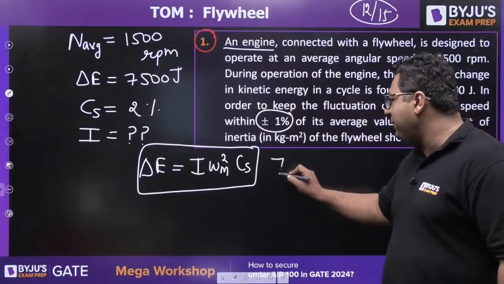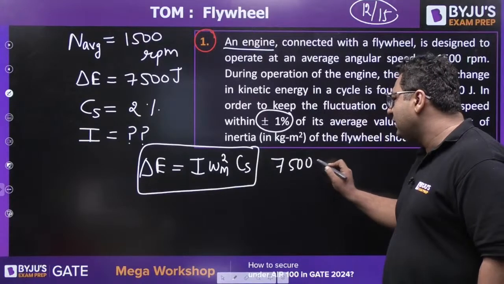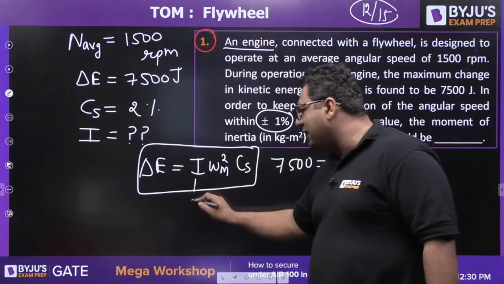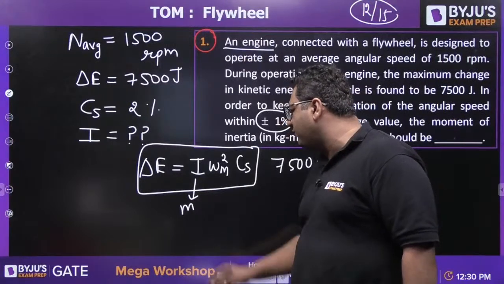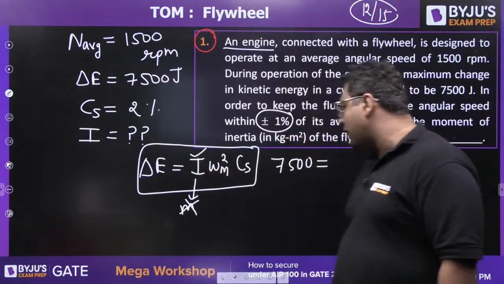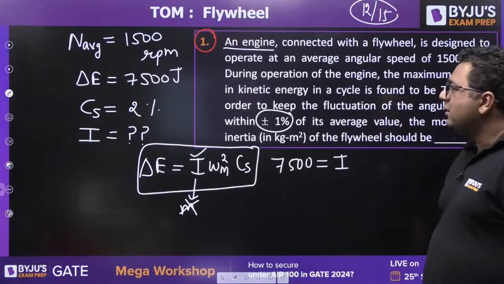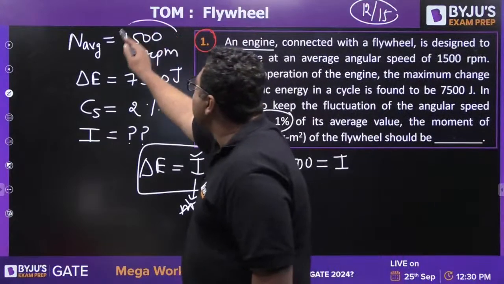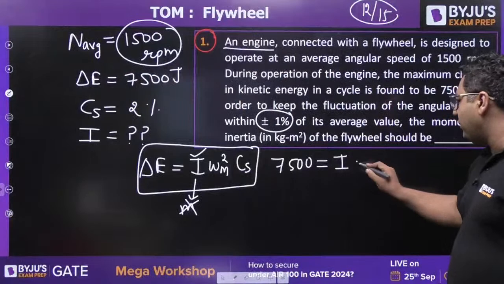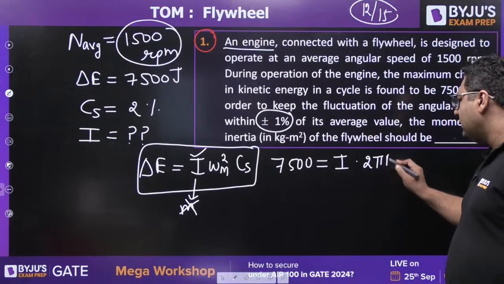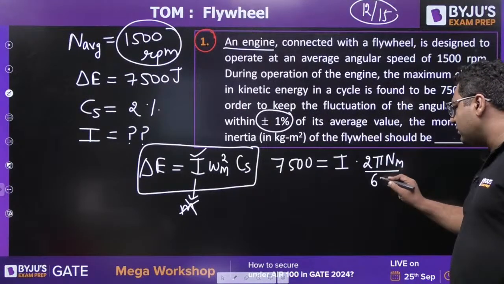So you will be keeping it 7500. Then you know what is I value? I value is nothing but mk square, but we need not put it because we need to find out I. So we will keep it I. Omega mean, you know this is n mean given. So what will be omega mean? 2 pi n mean by 60.